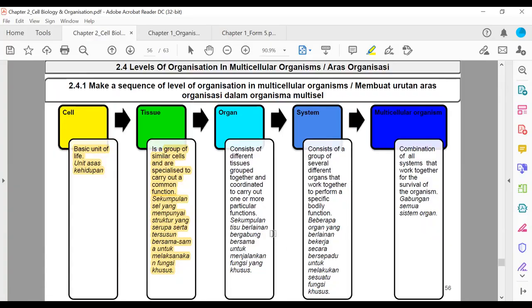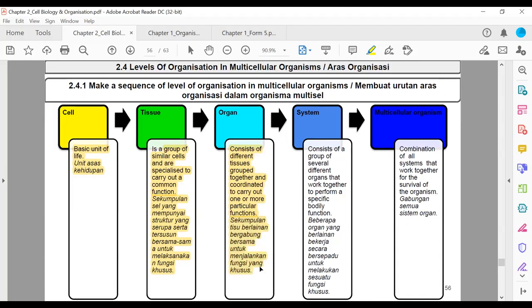After tissue, we have organ. Apa maksud organ? Consists of different tissues grouped together and coordinated, bekerja sama to carry out one or more particular function. Sekumpulan tisu berlainan, different tissue grouped together, bergabung bersama untuk menjalankan fungsi yang khusus.